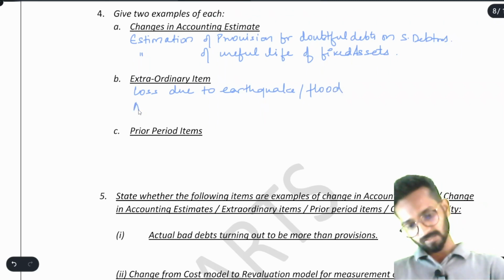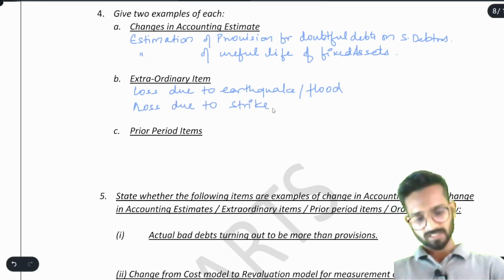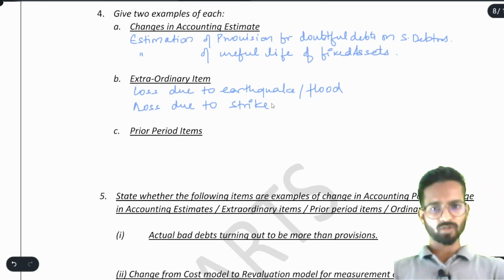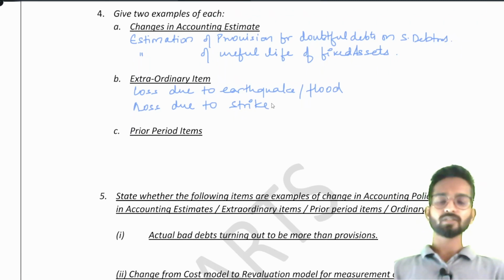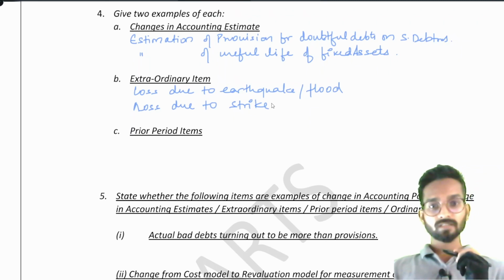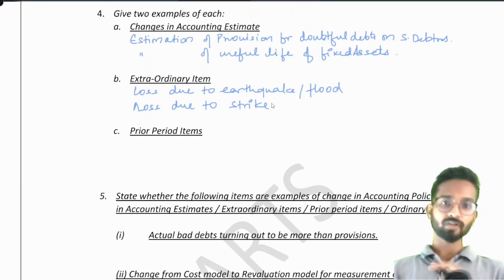Okay. Then there is loss due to strike also. The strike done by laborers and all those things. Now you might think, sir, this is also in the ordinary course. No, think. I am doing business, do I want the labor strike or not? Obviously not. So it will become extraordinary.